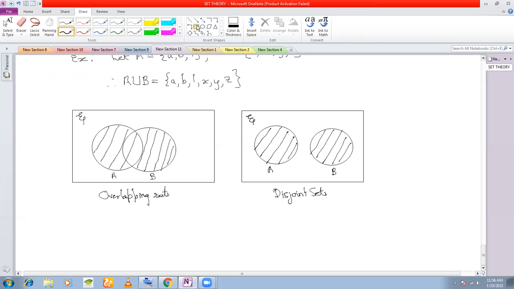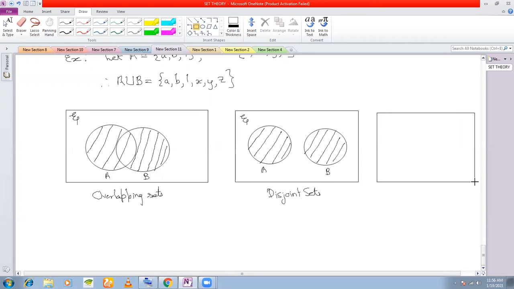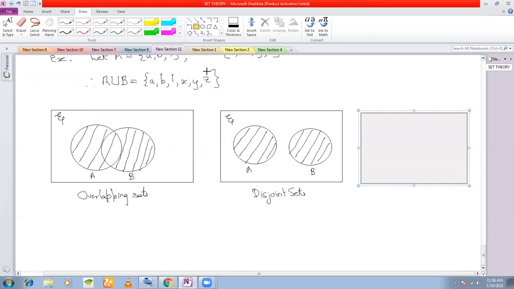And finally, you have for subsets. In case of subsets, what happens? Suppose A is a subset of B. Then you have two circles like this. So A is a subset of B. That means A is the smaller circle. B is the bigger circle.